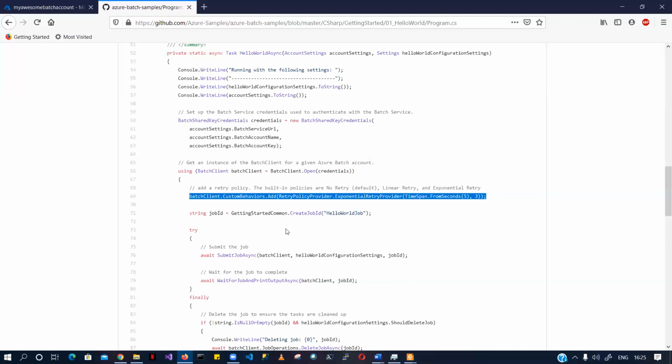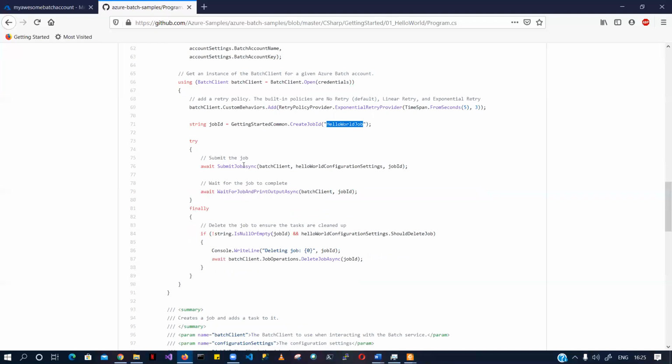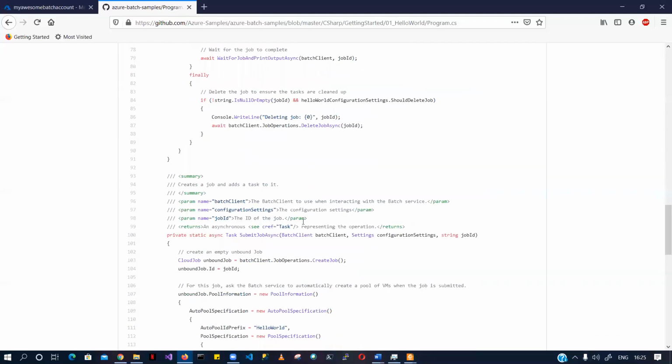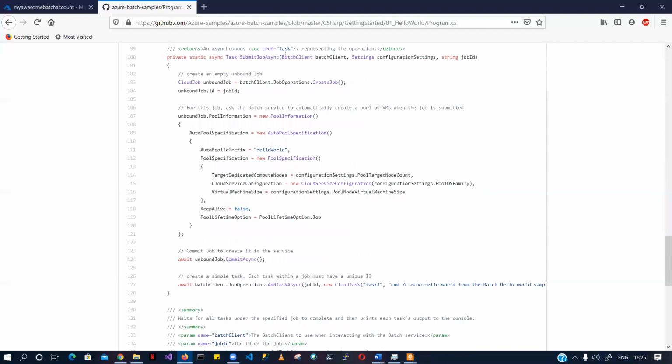Then what's going to happen here is that I have just created my job. Like I said, it's basically creating a hello world job, and then it is submitting your job to execute. Let's go ahead and see what this submit is doing.